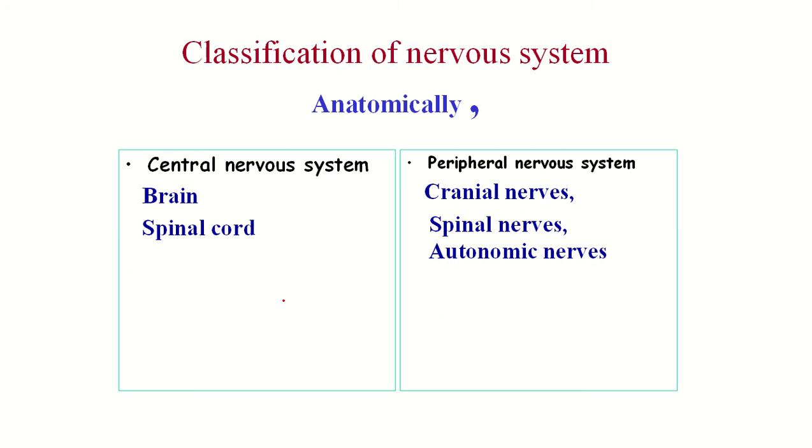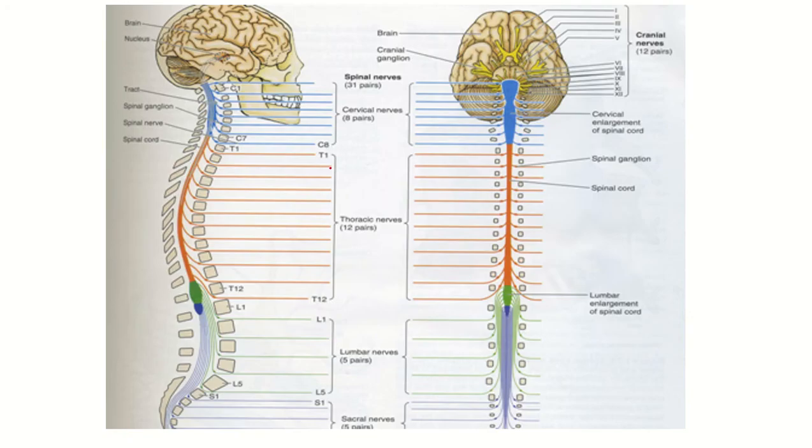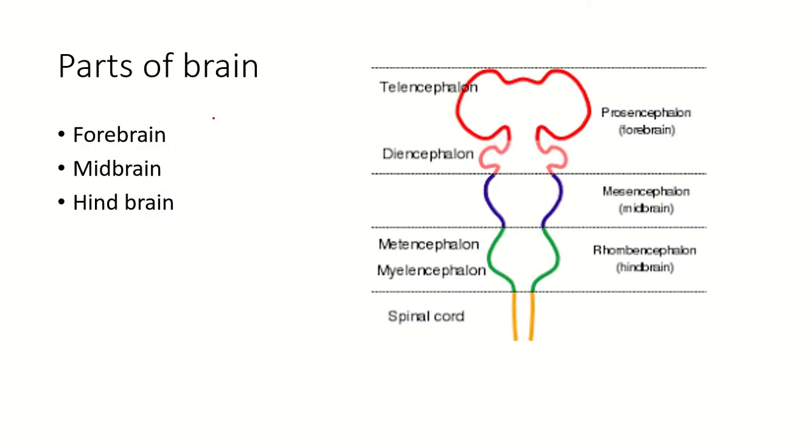Classification of the nervous system anatomically: central nervous system, brain and spinal cord; peripheral nervous system, cranial nerves, spinal nerves, autonomic nerves. This is the brain, this is the spinal cord, the parts of the central nervous system. This is the inner surface of the brain showing 12 pairs of cranial nerves, and this is the spinal cord showing 31 pairs of spinal nerves. The parts of the brain: forebrain, midbrain, hindbrain.